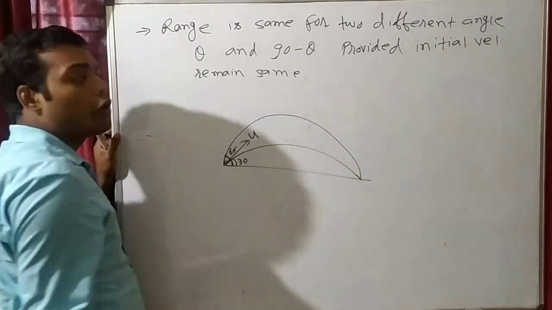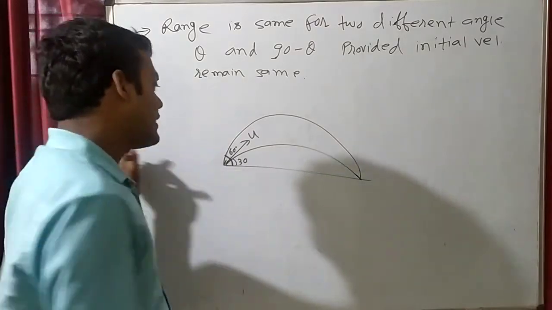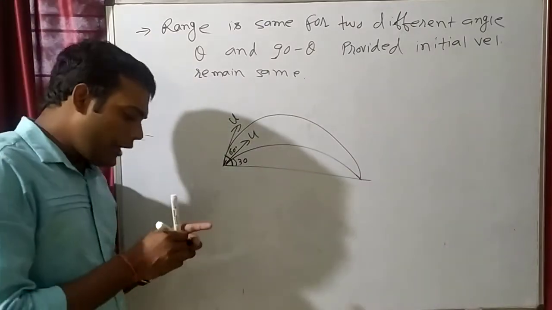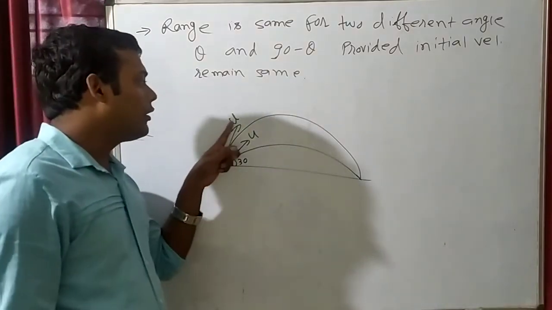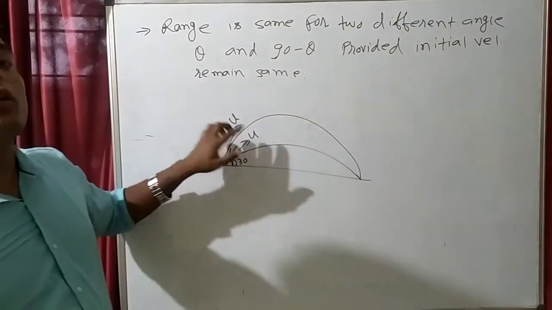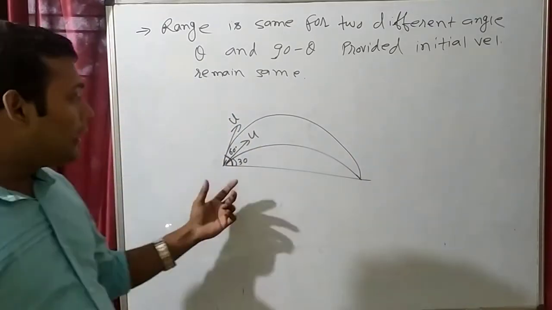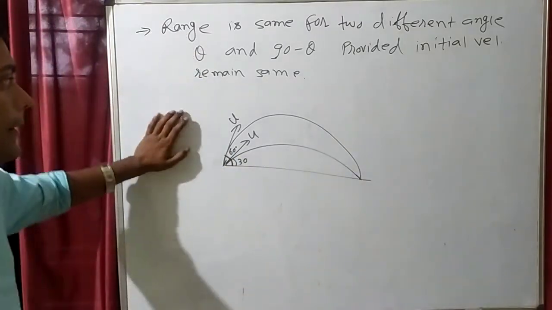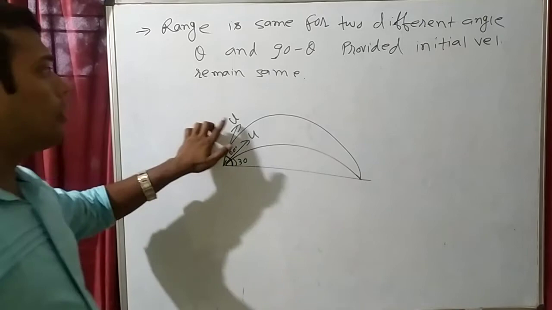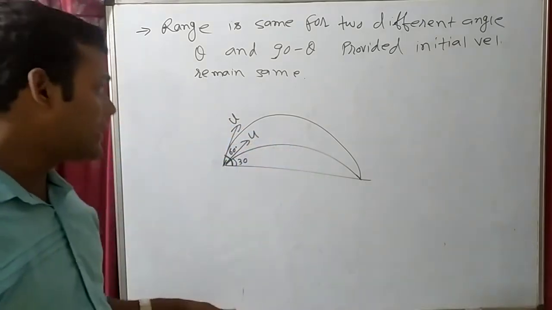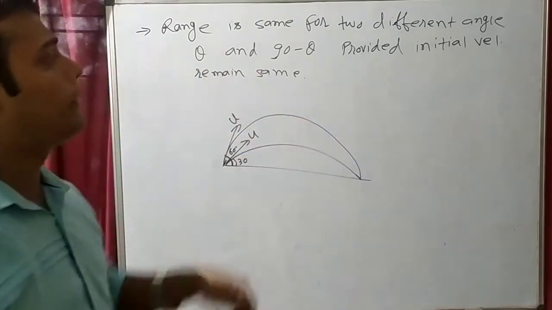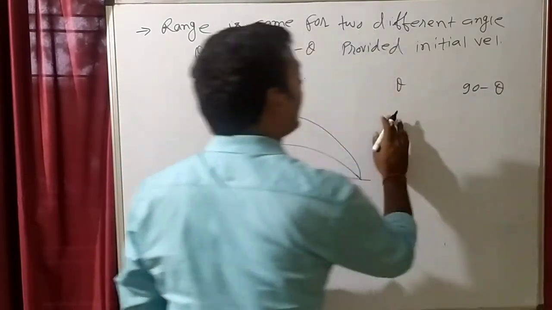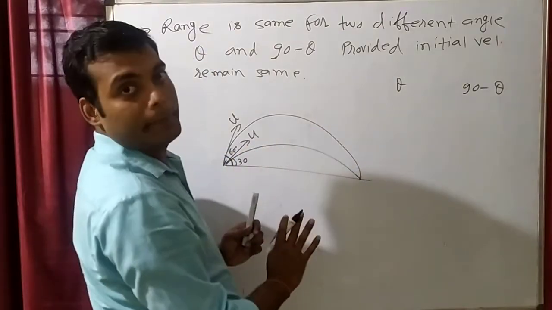So initially I was throwing at 30 degrees, now I am throwing at 60 degrees, but with the same initial velocity u. That means that if the initial velocity remains constant, then the range will be the same for two different angles, theta and 90 minus theta. If you keep u constant, then the length will be the same for two different angles, theta and 90 minus theta, provided you keep u constant.